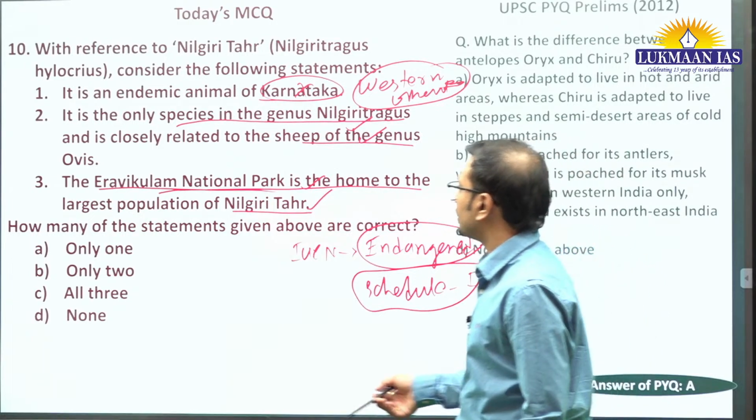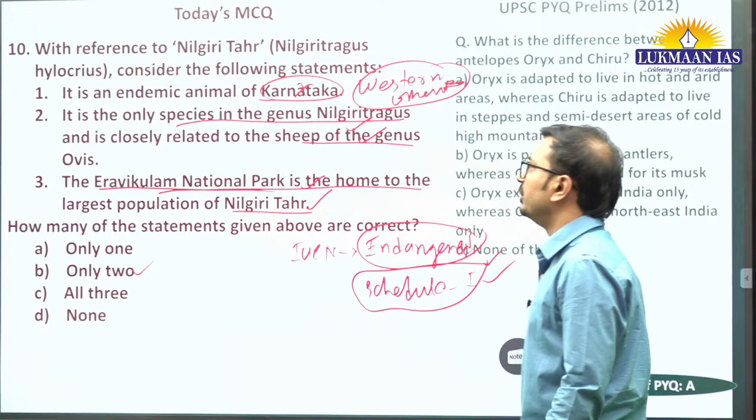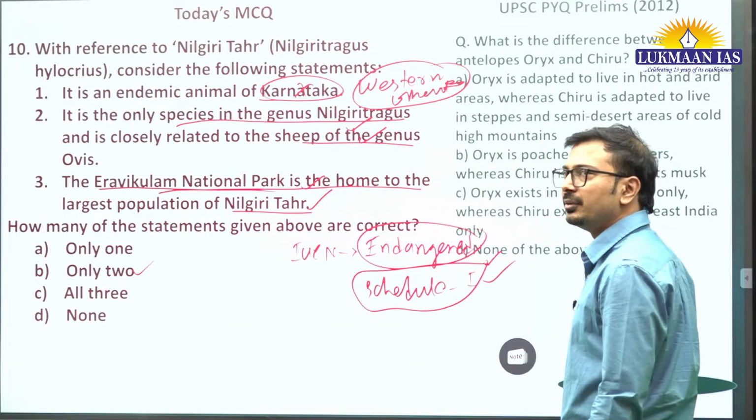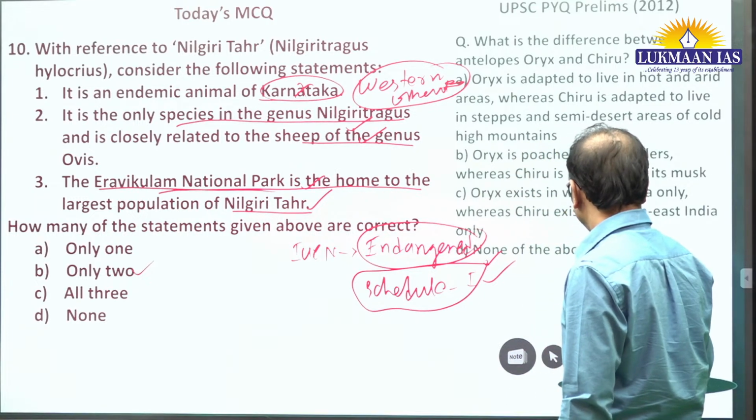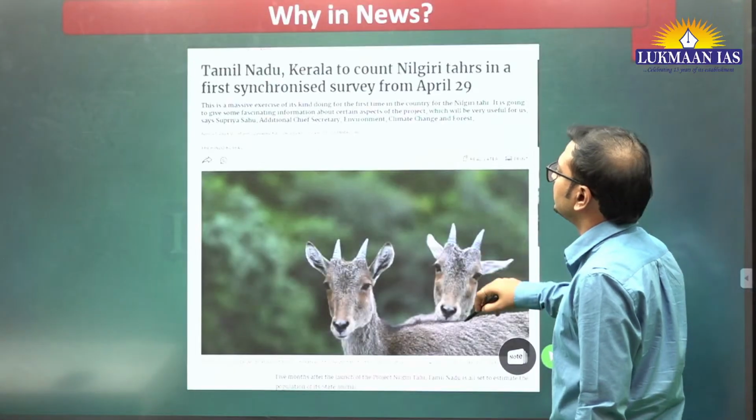ठीक है, तो दो स्टेटमेंट सही है इसमें. What should be the answer? B is the correct answer. Very good. ठीक है, so any question related to these 10 questions?